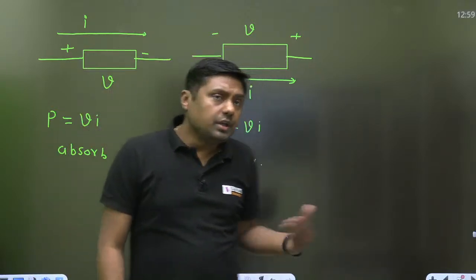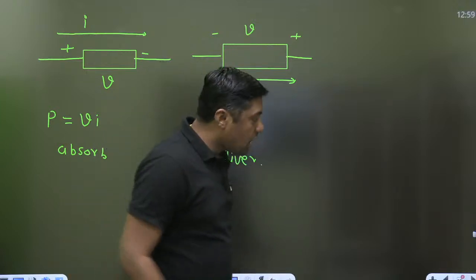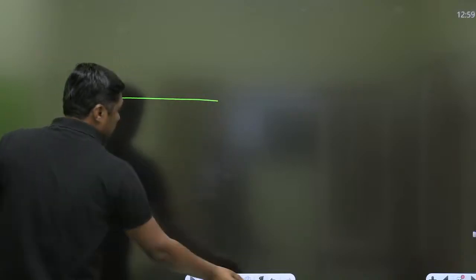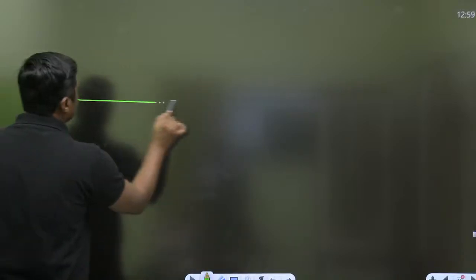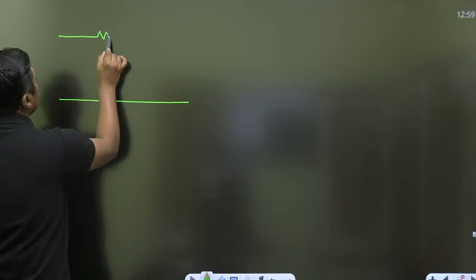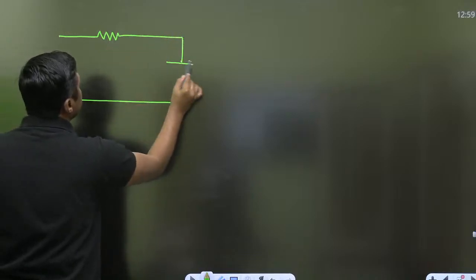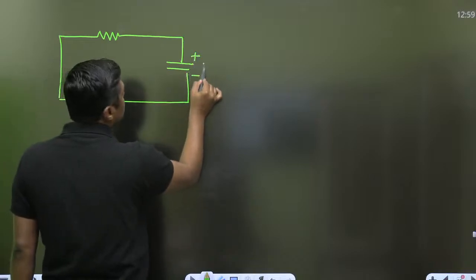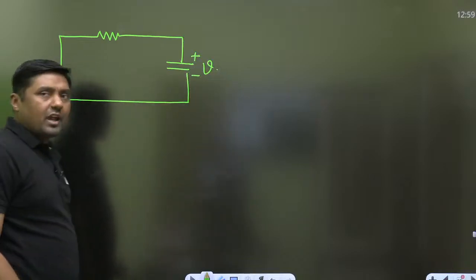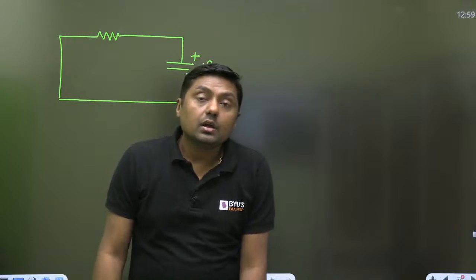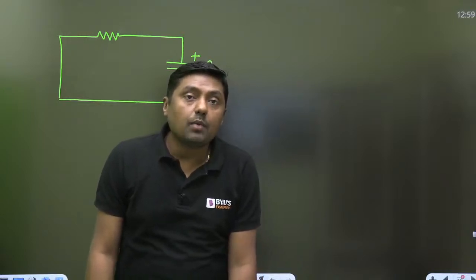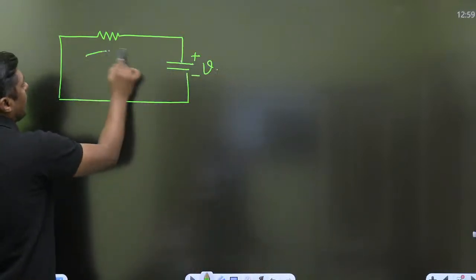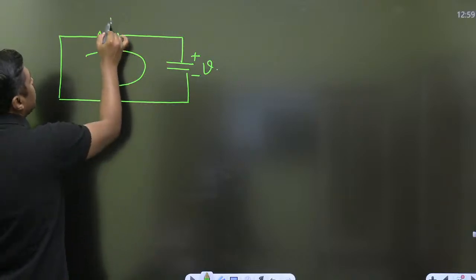Now in this circuit, when I am talking about the RC circuit, there is only one element, that is the C. It has 10 volt. When I am calculating the current, I am getting minus 1 ampere, and I am giving the direction like this.